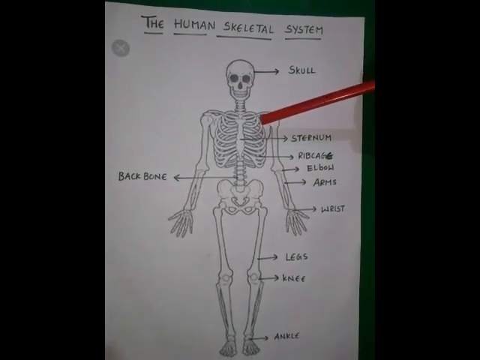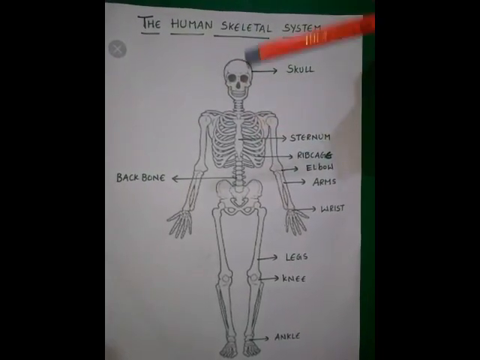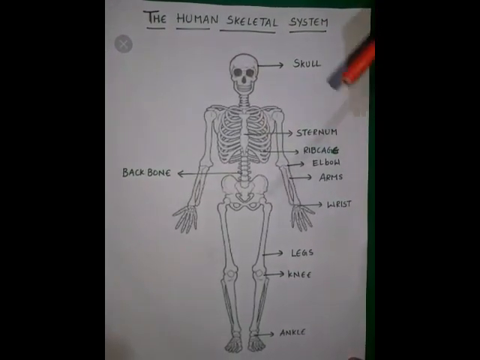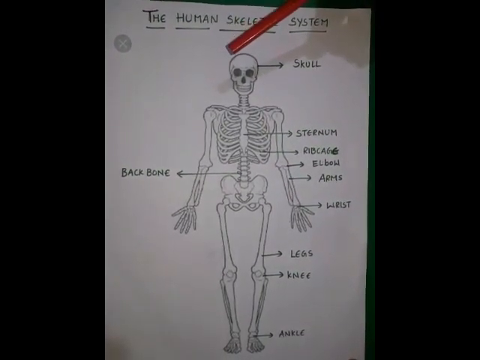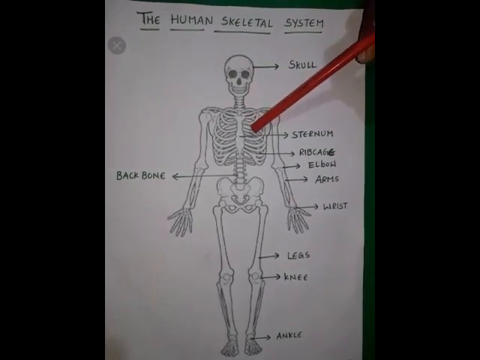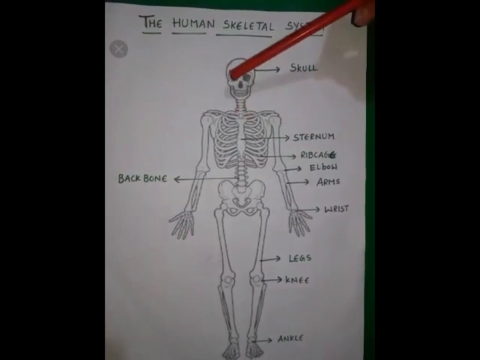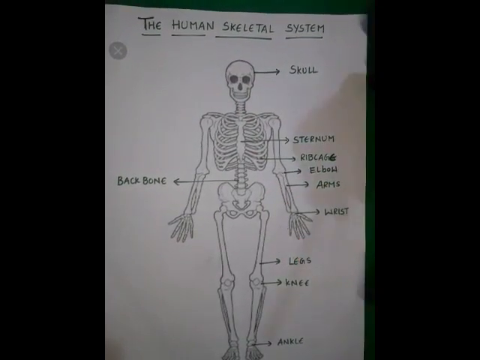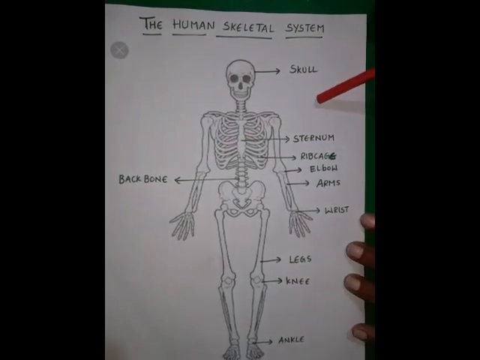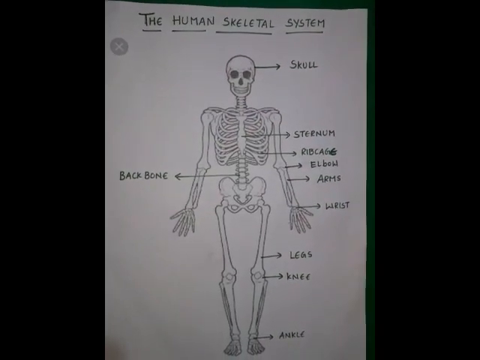Okay, children, in the first video of the human skeletal system, we discussed the definition of the skeletal system, what a bone is, what different types of blood cells are produced in the bone marrow, what the skull is, what the backbone is, and what the rib cage is. Let us discuss the arms, legs and joints in the next video. And these are the recapitulating questions for part 1.